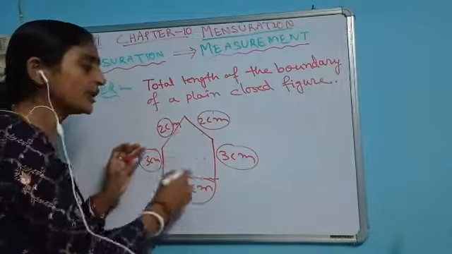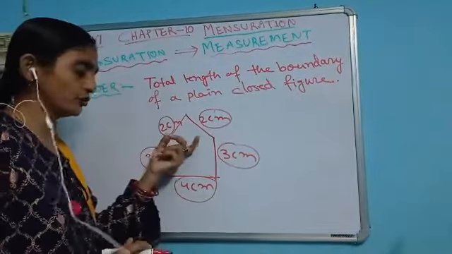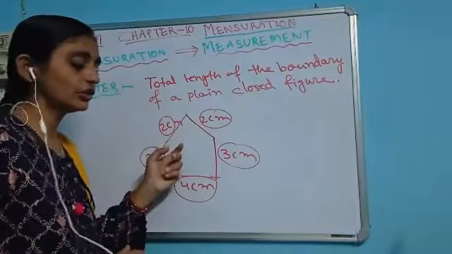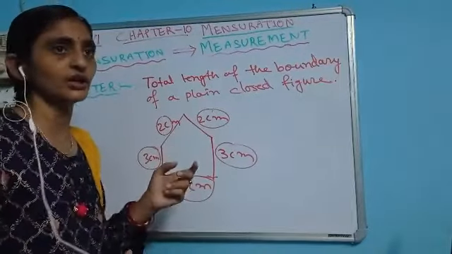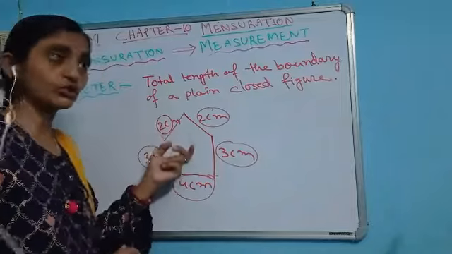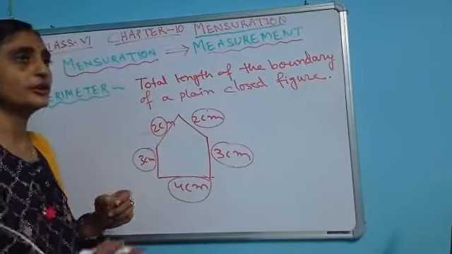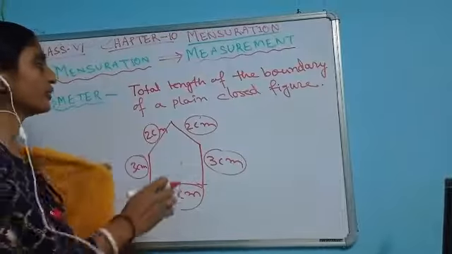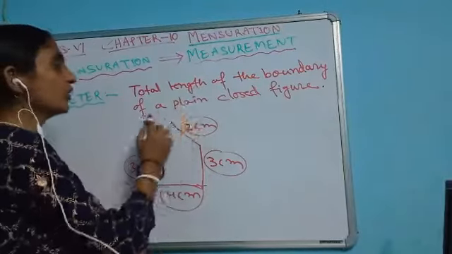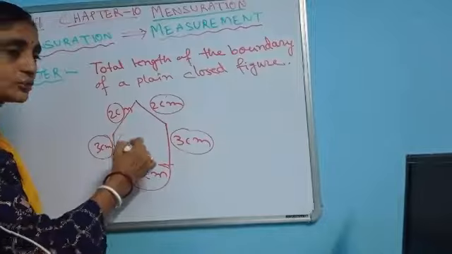So here you are getting different kinds of measurement. A shape in which the lengths of the different sides are not equal is called an irregular polygon. It is also a closed figure, as you have noticed. So what will be the perimeter of this one? As we have already said, it is the total length of the boundary of the plane closed figure.